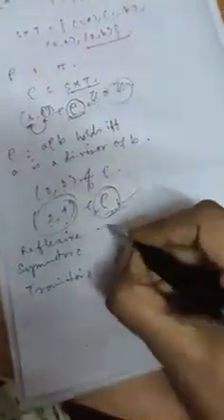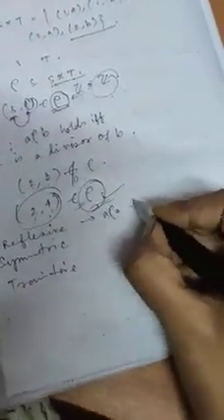Now there are a total of 3 types of relation. Number 1 is called reflexive relation. Next is symmetric, and the next one is transitive. Now what is called a reflexive relation? Reflexive means a rho a holds. For a particular relation rho, if a rho a holds, then we will say this is a reflexive relation.